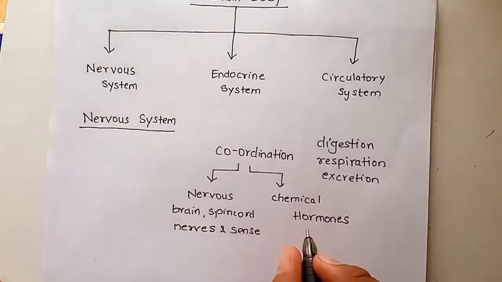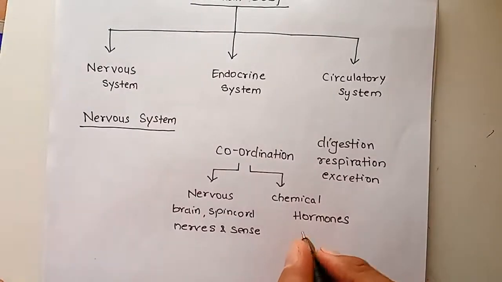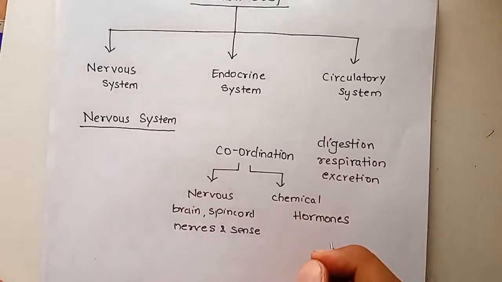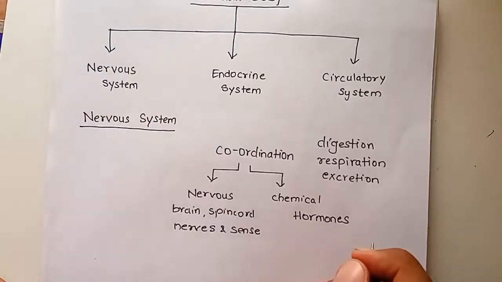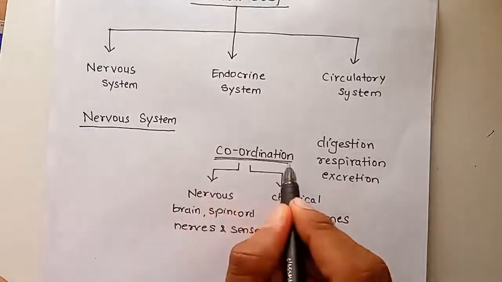They assist different activities in our body. Like for example, if suddenly there is an emergency situation, certain hormones are released in your body which give you extra energy so that you can cope up with that situation. Okay, this was about the two types of coordination.